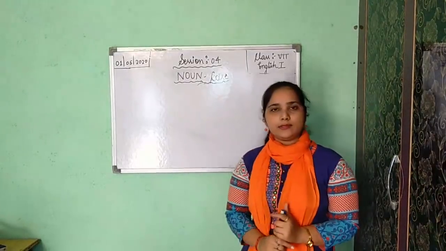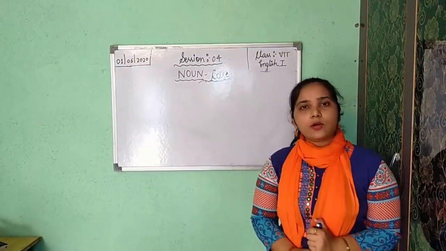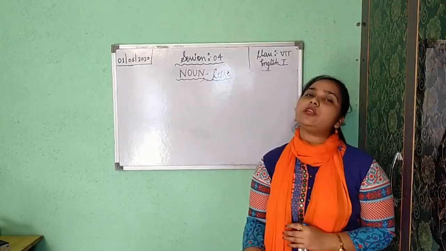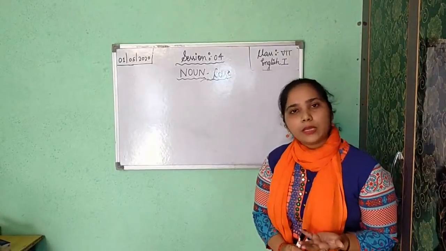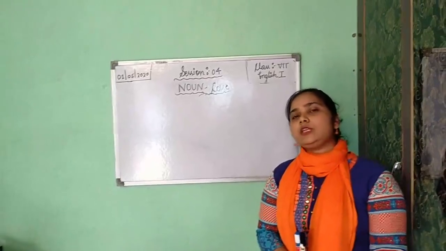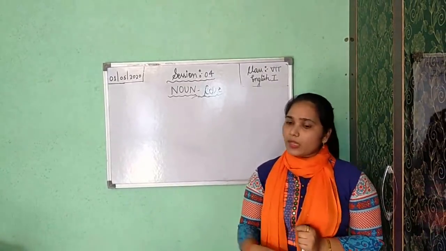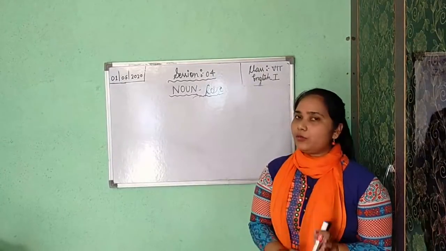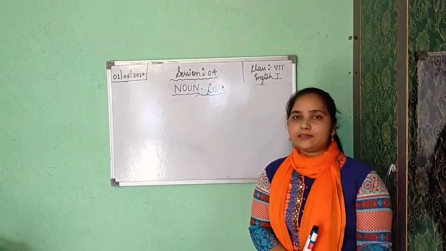Now, third is your possessive case. Possessive case is also known as genitive case. In possessive case, it shows possession or ownership. Okay, understood? Rekha's book, Arsh's pen, so it is named as possessive case.